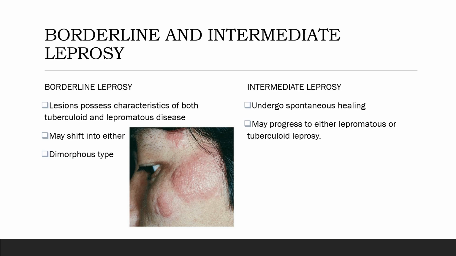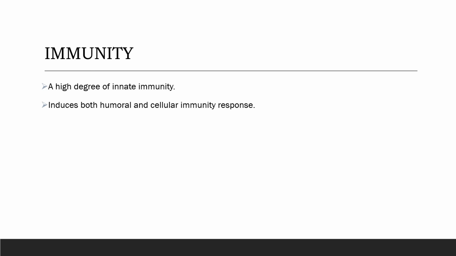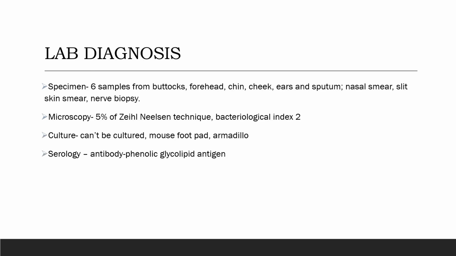Next, we'll be looking at the borderline and intermediate leprosy. Now, borderline leprosy possesses the characteristics of both tuberculoid leprosy and lepromatous leprosy. So it can either turn to tuberculoid leprosy or it can turn into lepromatous leprosy, and that's why it is also known as the dimorphous type. Whereas intermediate leprosy can undergo spontaneous healing, or it might progress into lepromatous or tuberculoid leprosy. Next is the immunity. In these patients, high degree of innate immunity has been seen, and both the cellular and humoral immunity responses are decreased.